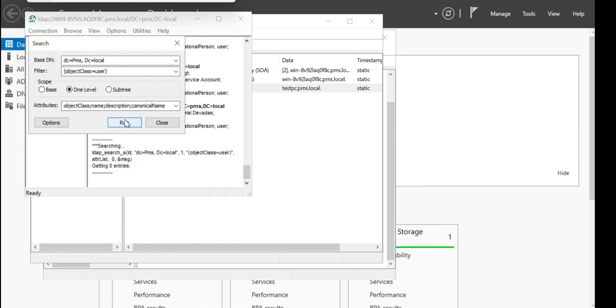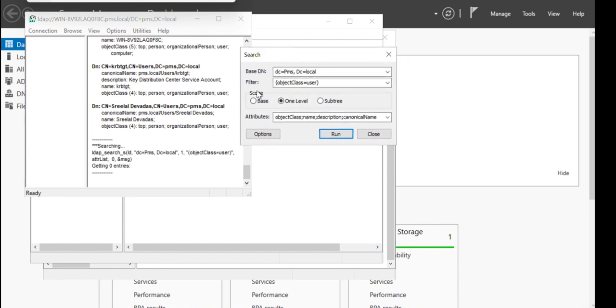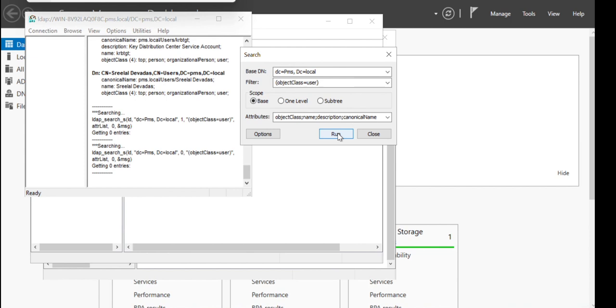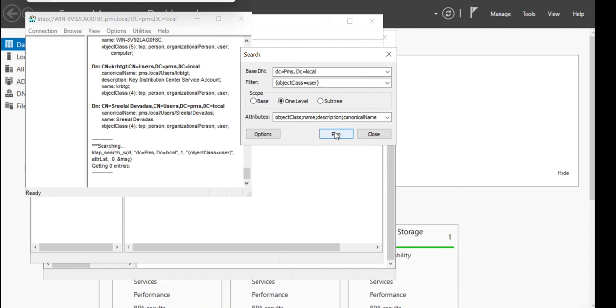If you click on one level just to check, it won't work. That one what is appearing right now is the previous one. It's showing us 0 entries. If you click on base and if you click on one level, the result will be the same. Zero entries when I'm checking with the one level. So if you're checking subtree, you'll get the result.